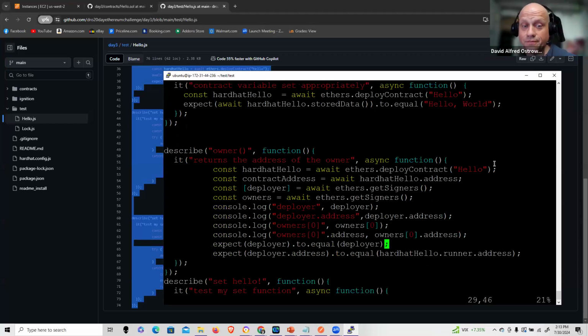Next, I have a couple expect tests here to my earlier point. Perhaps not really the best practice, but just for brevity, I packed this all in here because they're very related. And I designed this test with a couple things in mind to add a little bit more of understanding of the deployment of smart contracts and the management of the owner accounts and the management and description and internal description of your smart contract associated addresses.